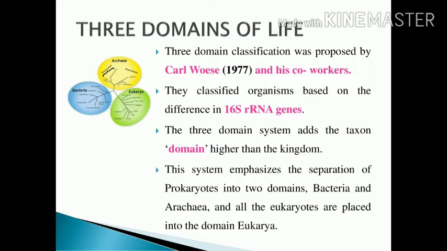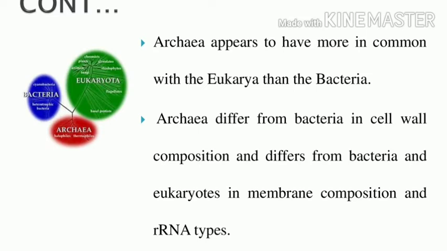This system emphasizes the separation of prokaryotes into two domains. Prokaryotes are separated into two: one is bacteria and the other is archaea, and all the remaining eukaryotes are placed in the domain Eukarya. What are the two separations of prokaryotes? One is archaea, another one is bacteria.